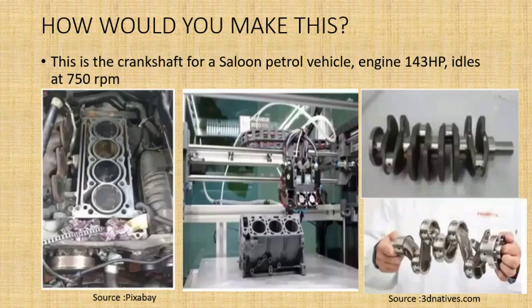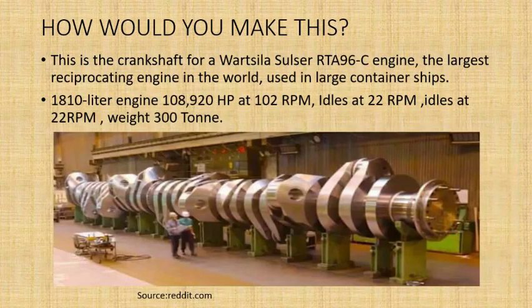This is also one of the 3D printed components, the crankshaft, completely printed with a 3D printing machine. And if you see, this is one of the biggest components in the world, the biggest reciprocating engine, which is used in ships, so the biggest crankshaft. In future, we may even get production of the same kind of huge components with 3D printing machines. It is not restricted to only linear or thin objects. We can even get more huge components instead of the casting process.